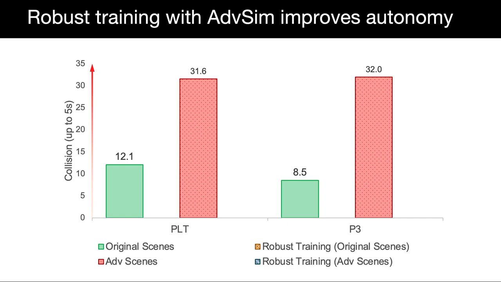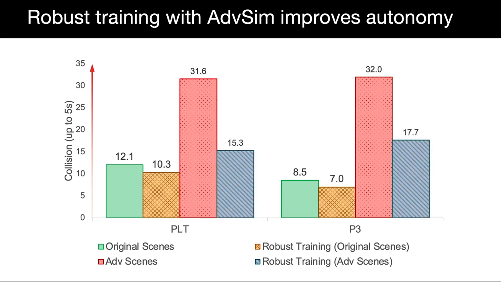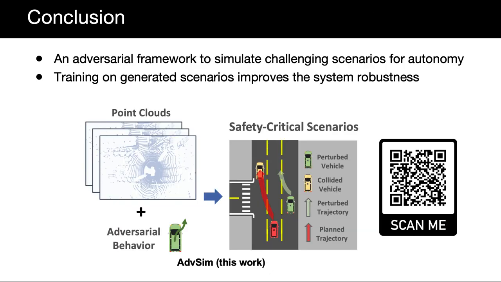AdvSim scenarios can also be used in autonomy system training to improve performance. We take 2 pre-trained state-of-the-art autonomy systems, PLT and P3, and fine-tune them on a dataset augmented with AdvSim scenarios. Robust training with AdvSim generated scenes helps improve the performance on both the original and adversarial scenarios, making the autonomy systems safer. In summary, we propose a scalable adversarial framework to simulate challenging scenarios for autonomy. These scenarios are valuable for both testing and training any autonomy system.